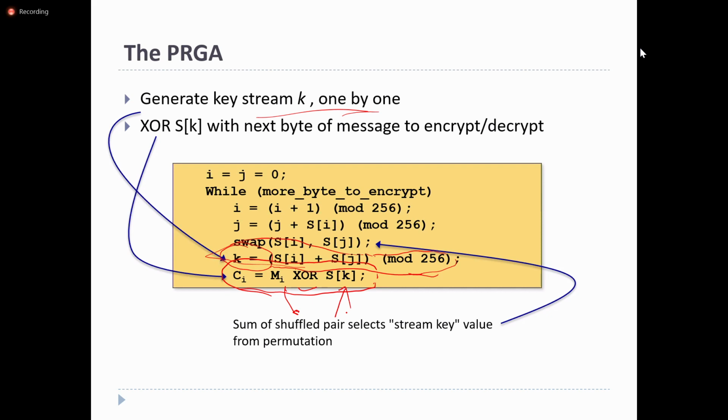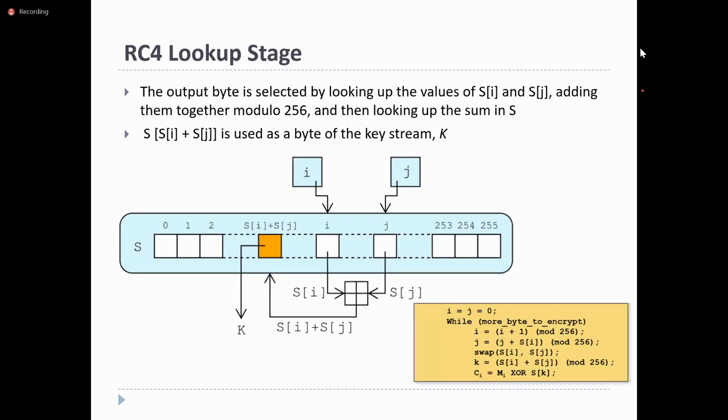At the receiver side, to get the plain text, it uses Mi equals Ci XOR with the same key stream. So the same procedure will be used: the key scheduling algorithm as well as the pseudo-random generation.